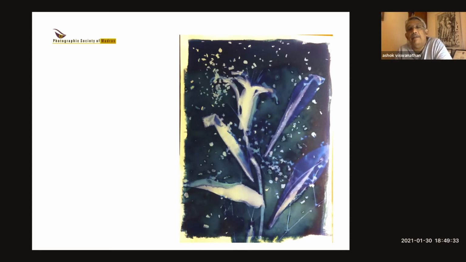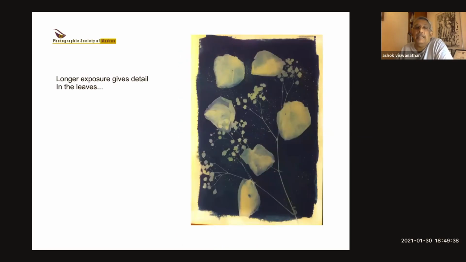If you're doing cyanotypes with plants or leaves, and you increase your exposure and the leaf is not very thick, you can get the inside pattern of the leaves. As you can see here, you can make out a little bit of the inside of the leaf with the ribs. Here again, this is a wet cyanotype because you can see those dots. They're all chili powder, and the bluish stain is not uniform. It's got vinegar on it.